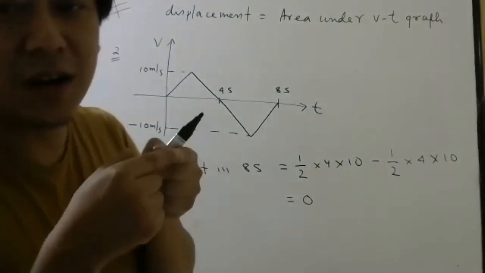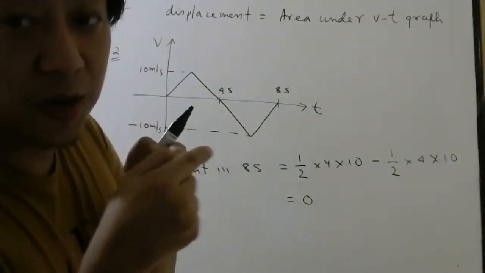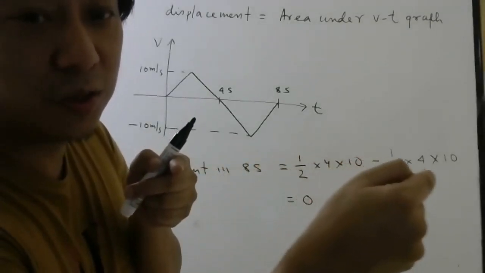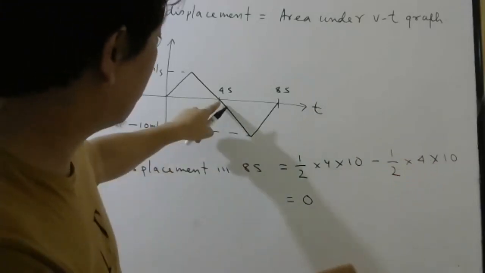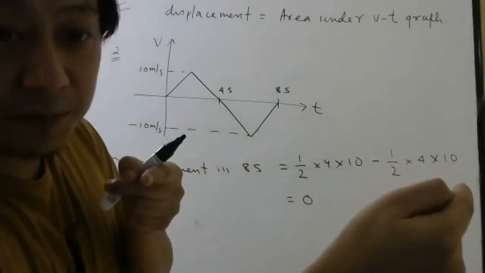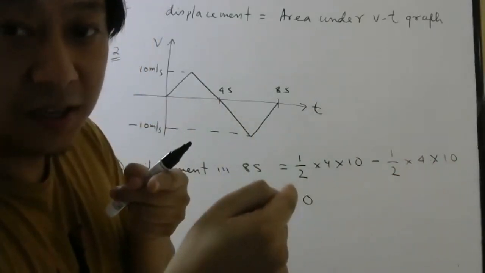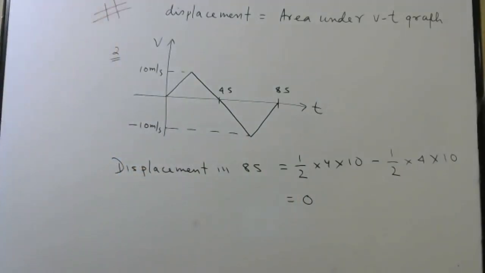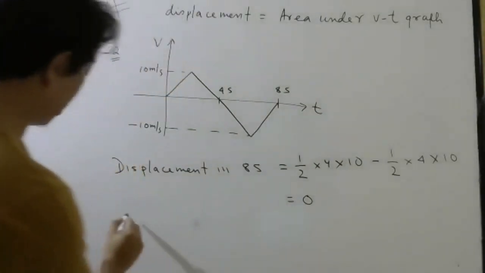Which basically means what? It started from here, went like this, faster, faster, faster, slower, slower, slower, stopped. Here it stopped because velocity is 0. Then it comes back, faster, faster, faster, then again slower, slower, slower, and stops. So displacement in 8 seconds is 0. What will be distance?